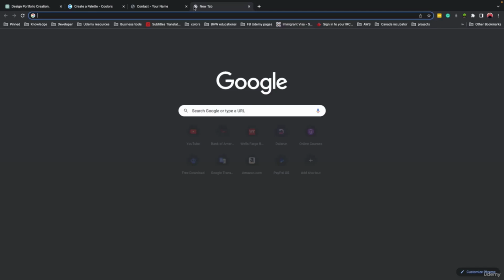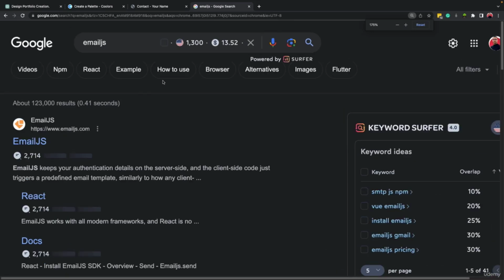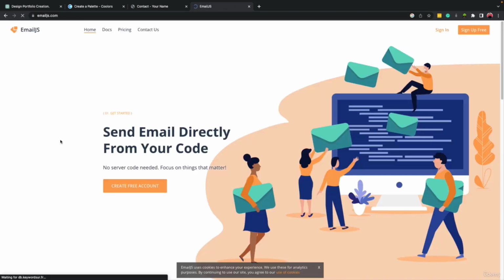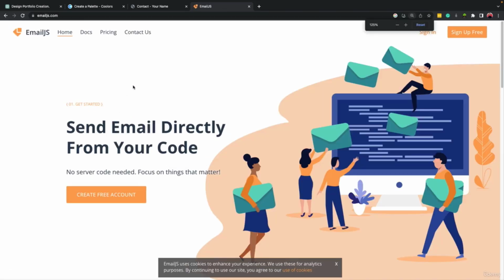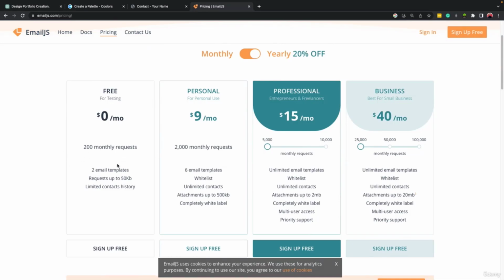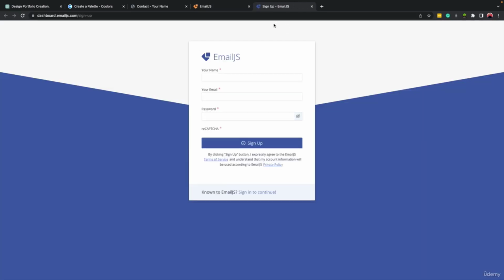But let's come here. I haven't done this before, so it is new to me as well. I just went on Google and searched for email.js, right? And let's click on it and see their website and see what they have. So they have a pricing. We can create a free account. Let's look at the pricing. So we can have 2 email templates, I think 200 emails per month, and it will be free. 2,000 emails per month will be $9, and it will keep going. Okay. So let's come here and click on create free account.